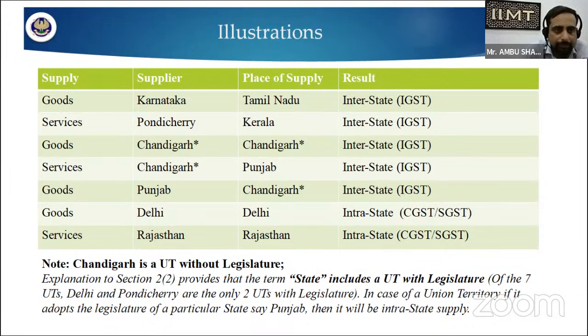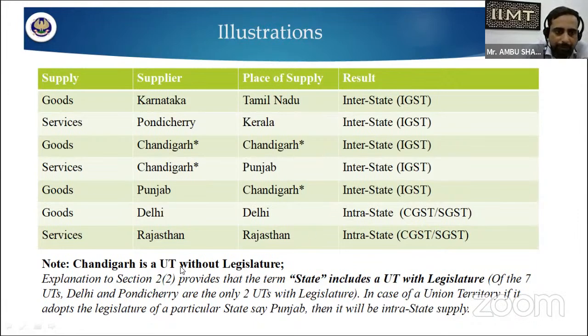Let us take another example, goods. The supplier is in Chandigarh, the place of supply is Chandigarh. So it is an interstate supply, and we are implementing the IGST even though the supplier and place of supply are the same. In this third example, the supplier and the place of supply are both in Chandigarh. Then why are we implementing the IGST? Why are we not implementing the CGST or SGST?